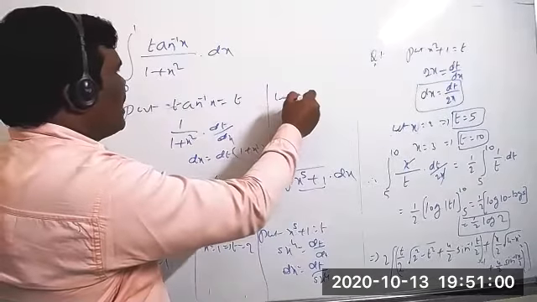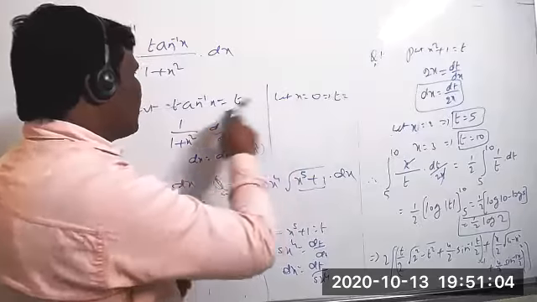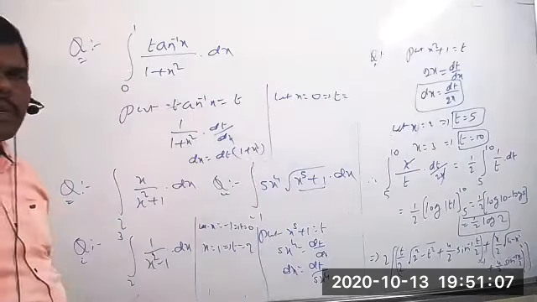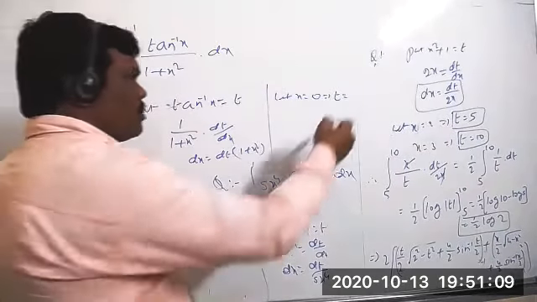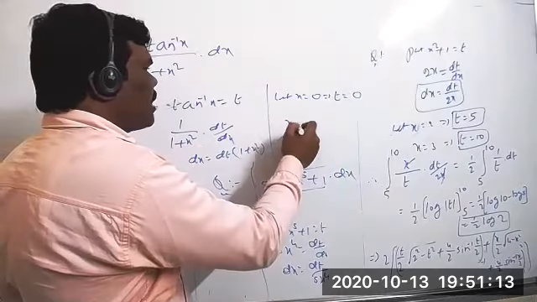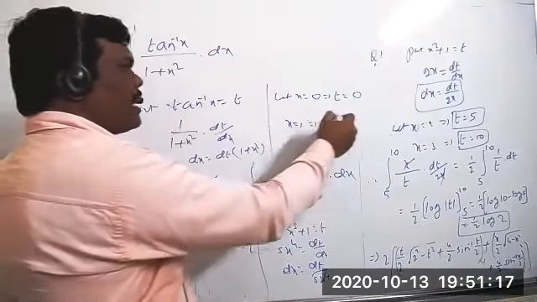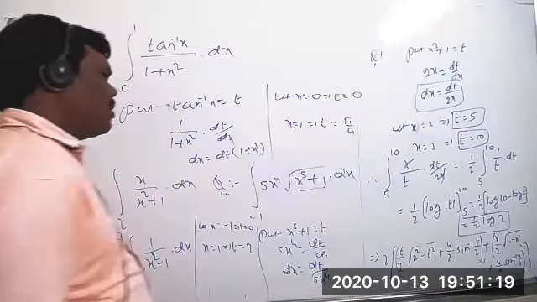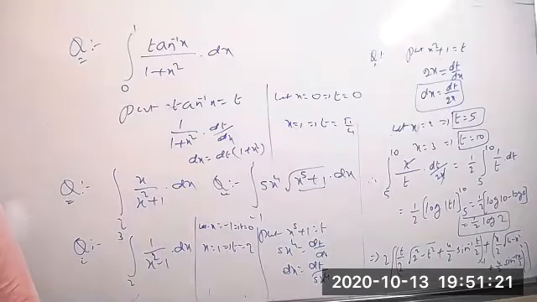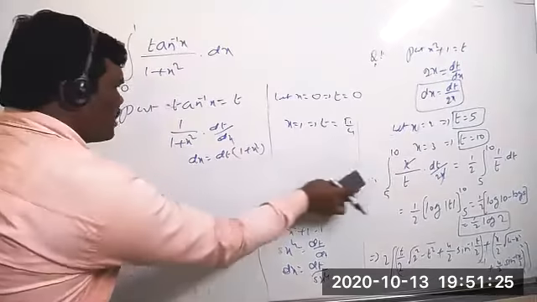Let x equal to 0. The value of t equal to tan inverse 0, which is 0. And when x equal to 1, the value of t equal to tan inverse of 1, which is pi by 4. So the limits will be 0 to pi by 4. Now you can substitute.